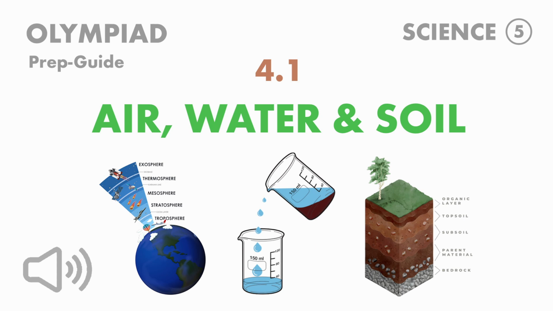4.1 Air, water, and soil. Air and atmosphere. Air is present all around us. We cannot see it, but we can feel its presence. Leaves rustle, clothes sway on the clothesline. Branches of trees move because of the movement of air. A thick blanket of air that surrounds the earth is called atmosphere.